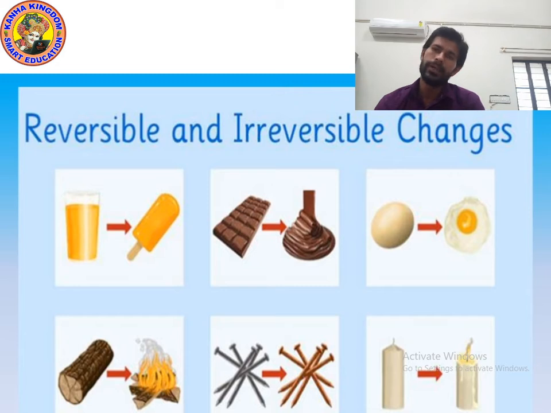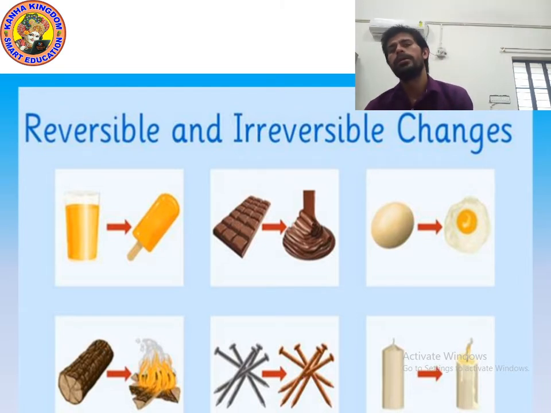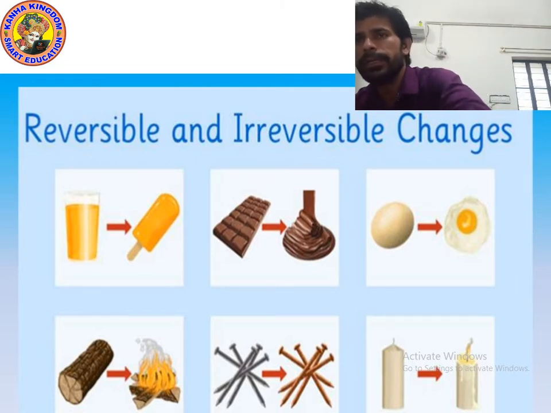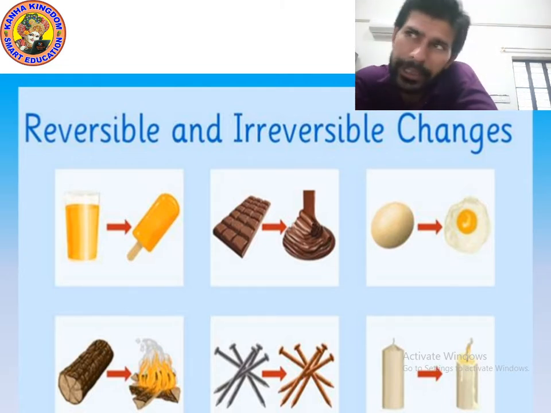Now look at the picture. Chocolate. When chocolate is frozen and you start melting it, it converts into liquid. So it is a change. Can you tell me if it is a reversible or irreversible change? Egg. When you break the egg, the internal parts, the jelly, come out. Tell me, is it reversible or irreversible? Burning of wood, is it a reversible or irreversible change?